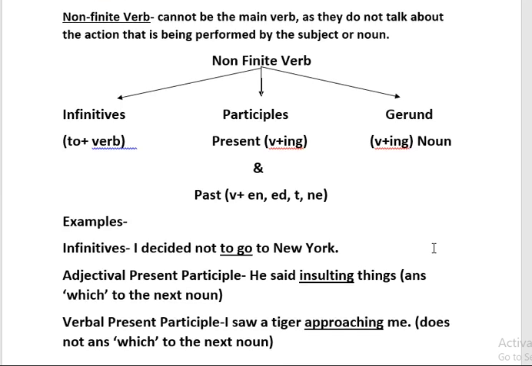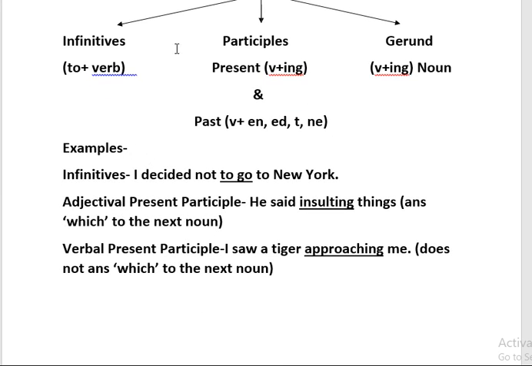Let's see the examples. Now first one, infinitives. As I told you, it is the "to" form of the verb. I decided not to go to New York. Now in this sentence, the verb is what? Go. And before it the word "to" is added and the verb is in its original form. I have not added -ing to it, or I have not added -en to it.